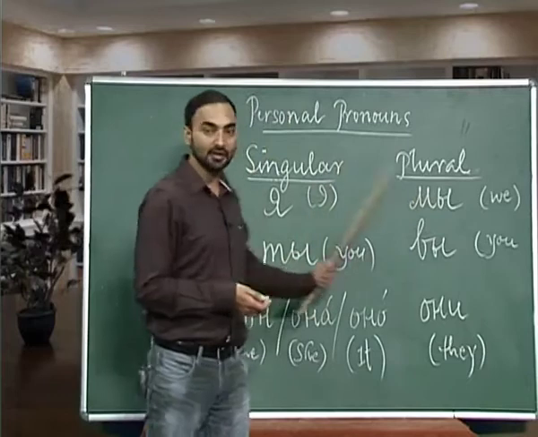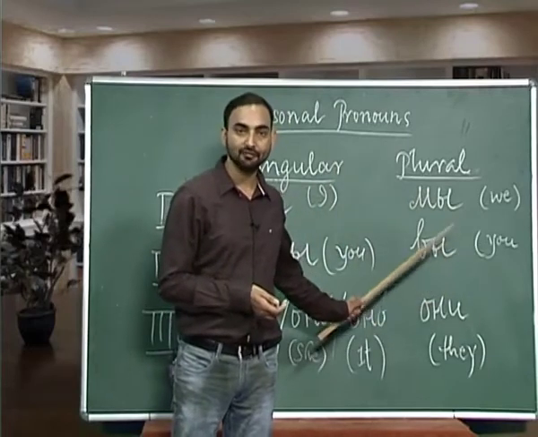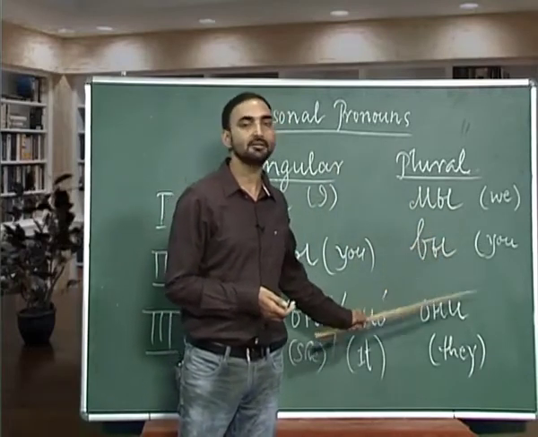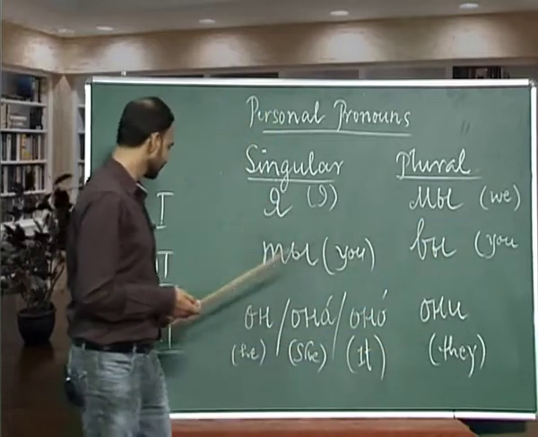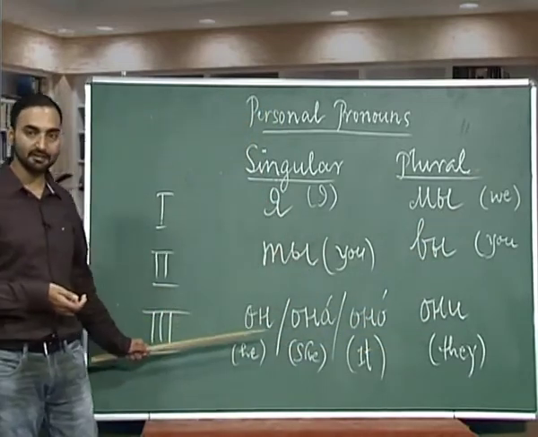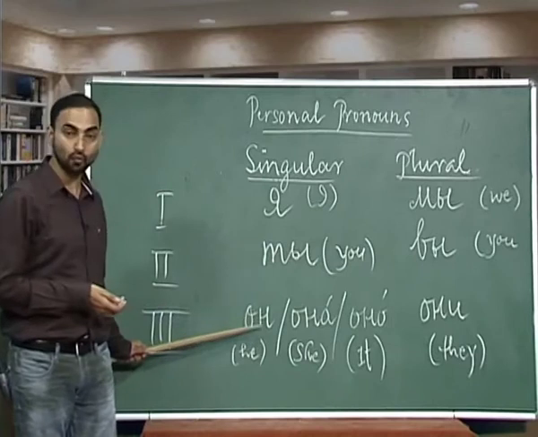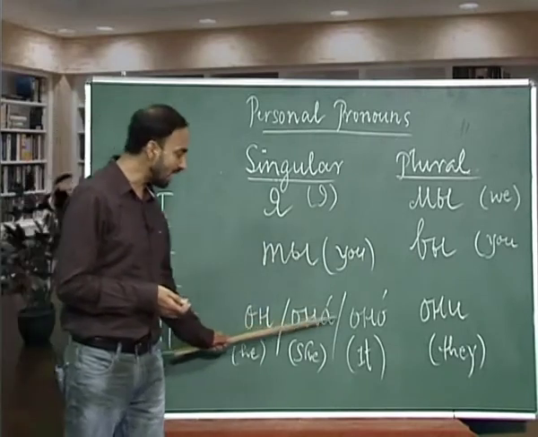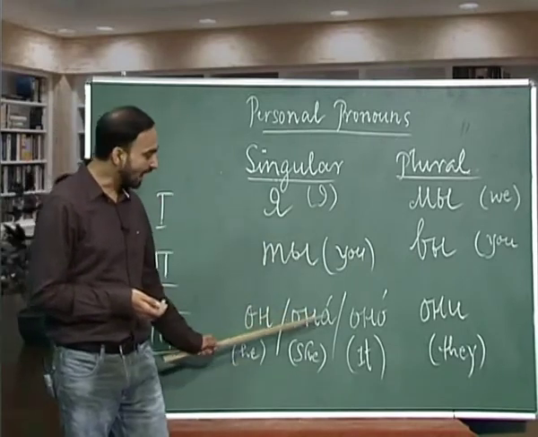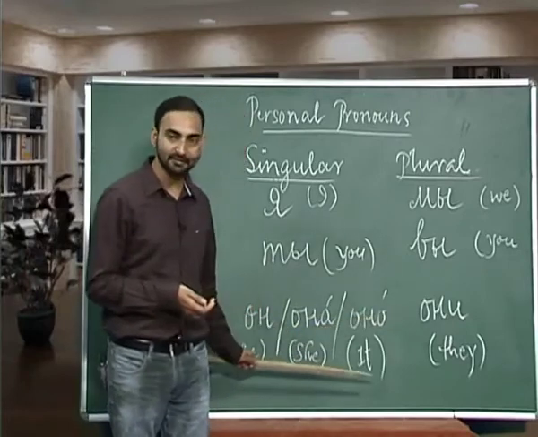Second person plural number is вы. Вы is again you, but plural. The third person singular number is он, he, она, she, and оно, which is it.